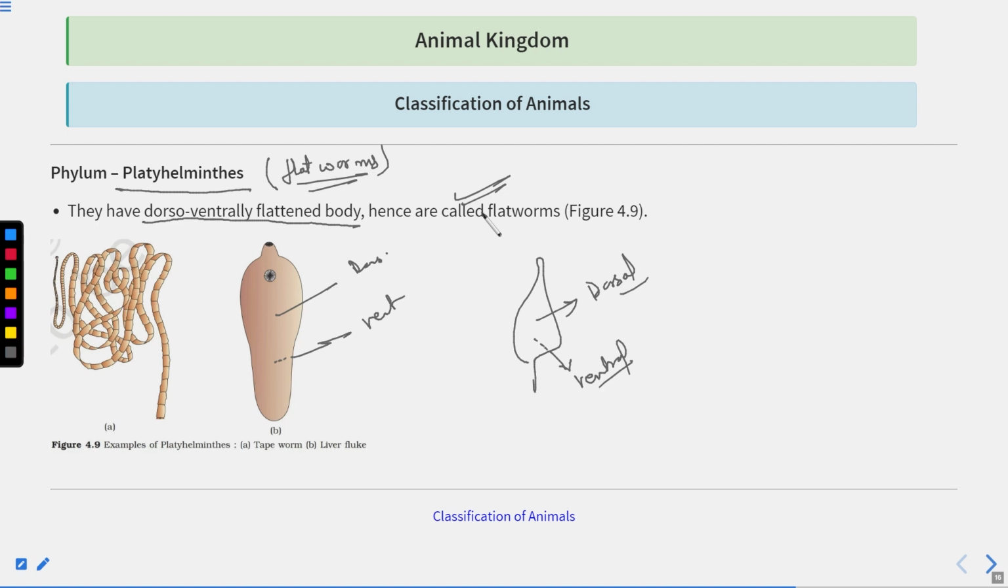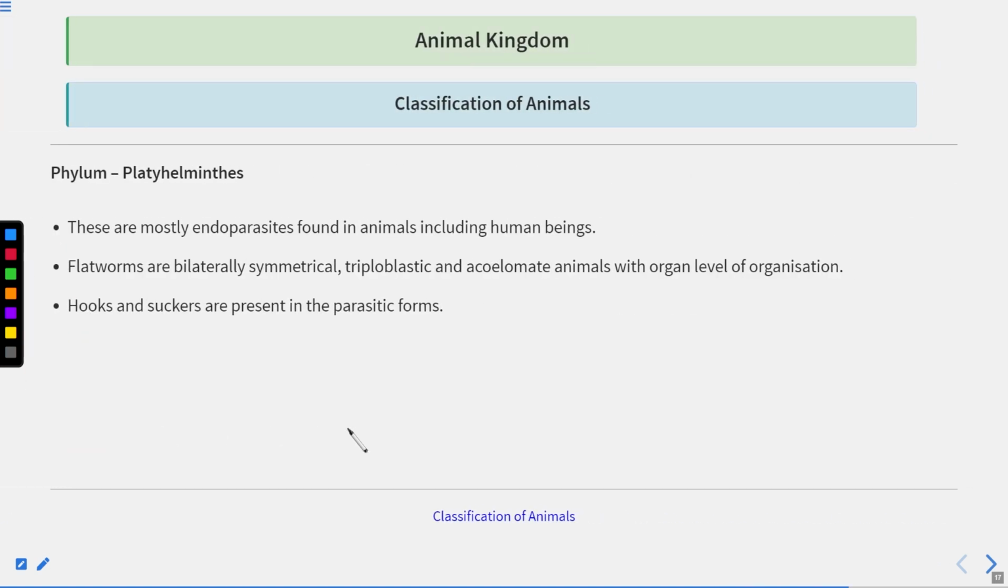Here two examples of the phylum Platyhelminthes are represented, the tapeworm and the liver fluke. These are mostly endoparasites. They are found inside the body of animals, including human beings.